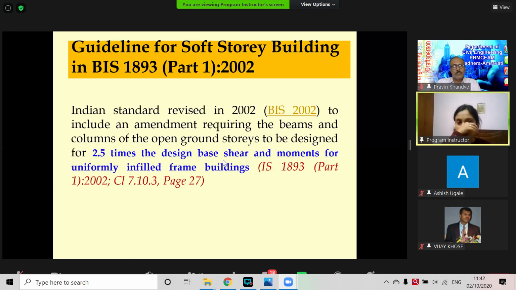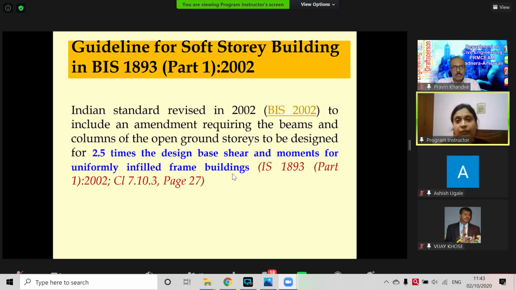In 2002, there was one clause for open ground story structures that if we are designing, it may not be only the ground story. It may also happen to the first story. The first floor is also kept open for car parking, for multi-story multiplexes and all. There is two-story parking also there. So they say the story you kept open, you design the beams and columns of that story for 2.5 times the design base shear and moments that would be caused if I had given the uniform infill, to match the performance.